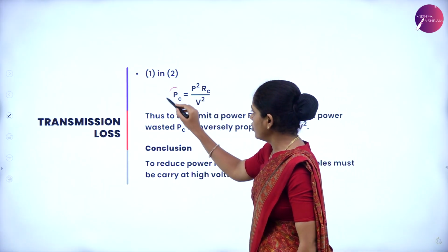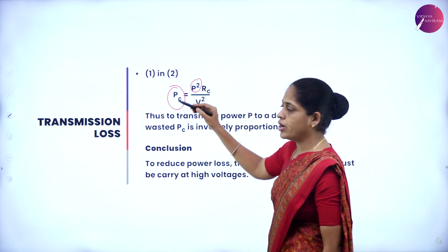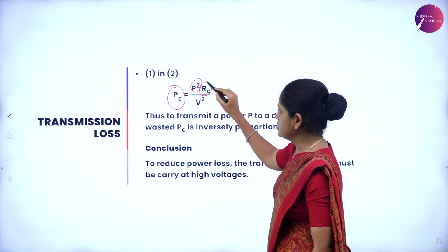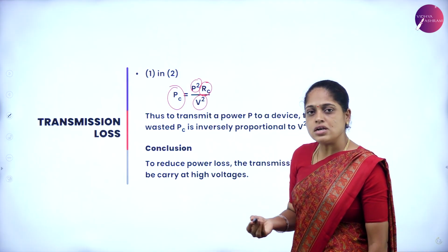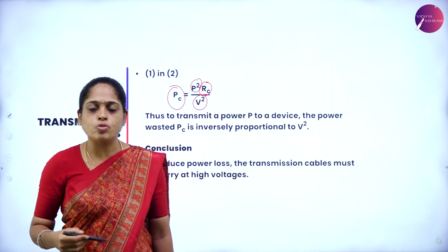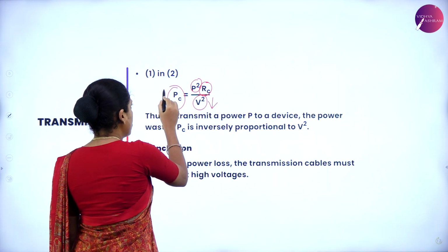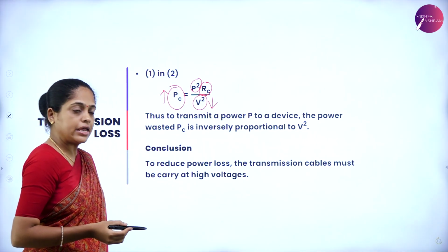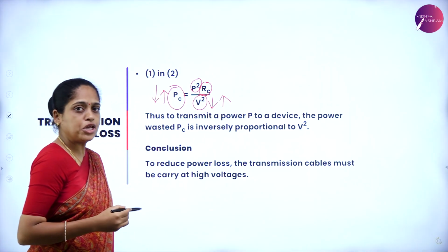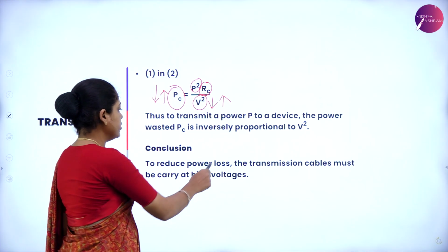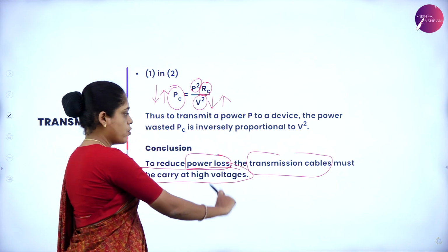Then you get the expression for the power loss in cables, which is equal to P square, that is the power to be delivered, times Rc, the resistance of the cable, divided by V square, the voltage across the device to which the power has to be delivered. Now, as this voltage decreases, the power loss in the cable increases. If you increase the voltage, then the power loss reduces. So, to reduce the power loss, the transmission cables must carry high voltage.